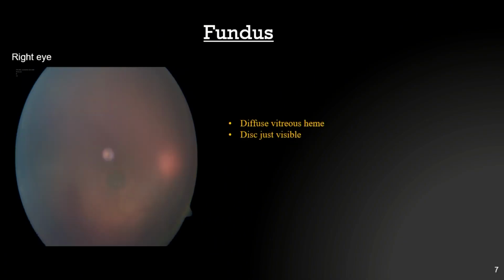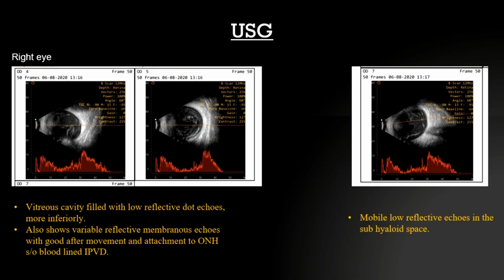As you can see now in investigations, right eye fundus picture is not very clear. There is a diffuse vitreous haze, probably due to inflammation or maybe due to hemorrhage. Disc is just visible. On the ultrasound, the right eye shows the vitreous cavity filled with low reflective dot echoes, and more echoes were noted inferiorly. It also shows a variable reflective membrane echoes with good after movement attached to the optic nerve head, suggestive of bloodline PVD. And some mobile low reflective echoes are also present in the subhyaloid space.